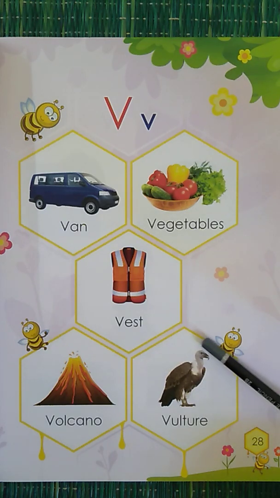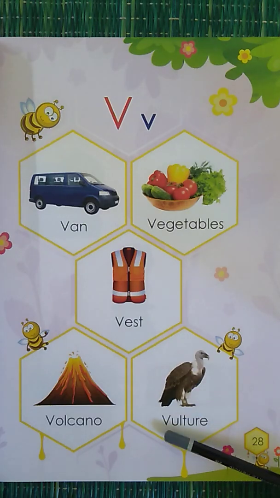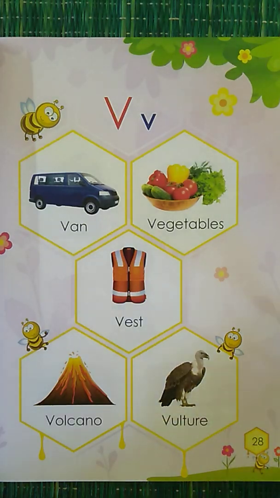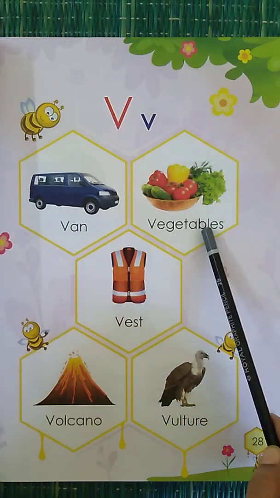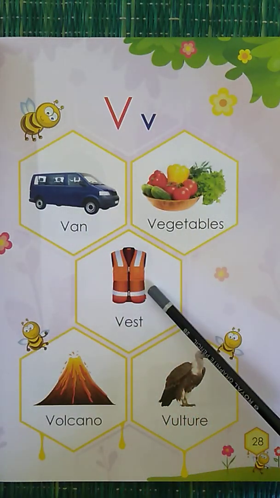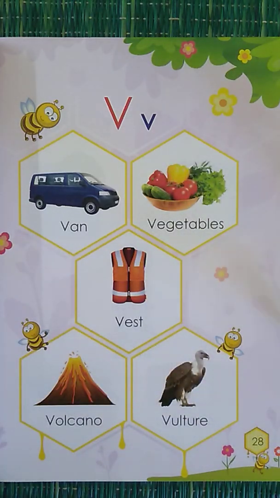What is this bird known as? This bird is called vulture. Vulture also starts with the letter V. Let's revise one more time. V for van, V for vegetables, V for vest, V for volcano, V for vulture.